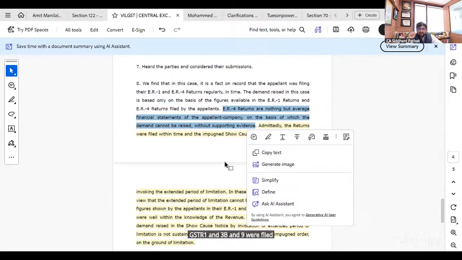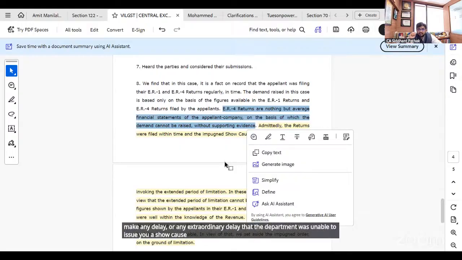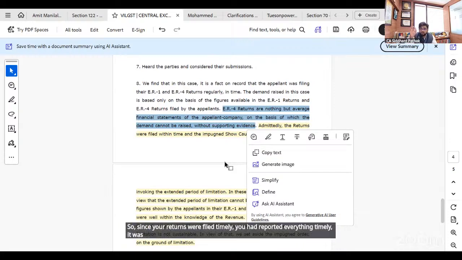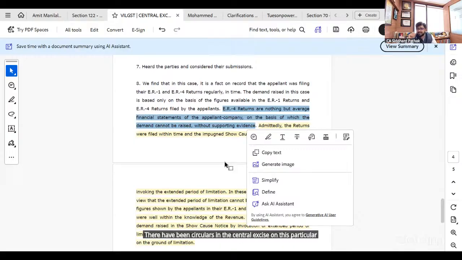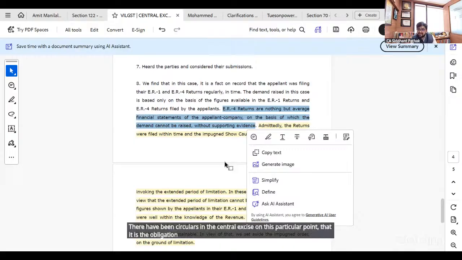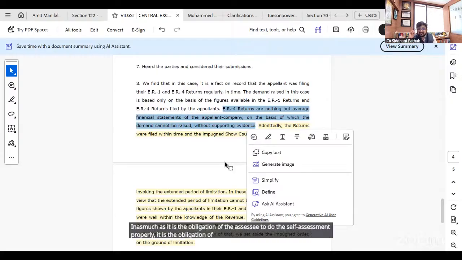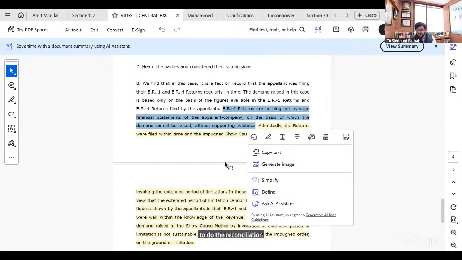You did not make any delay or any extraordinary delay that the department was unable to issue you a show cause notice within time. So since your returns were filed timely, you had reported everything timely, it was the duty of the proper officer to do that reconciliation within time. There have been circulars in the central excise on this particular point, that in as much as it is the obligation of the assessee to do the self-assessment properly, it is the obligation of the officer to do the reconciliation of returns within time. If not, then they cannot invoke extended period of limitation simply on this